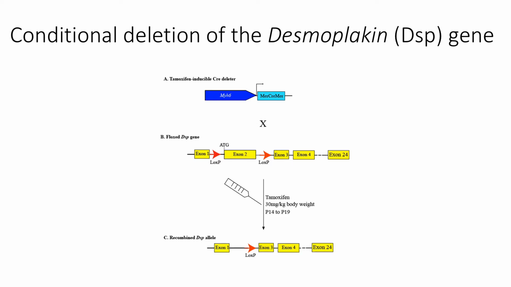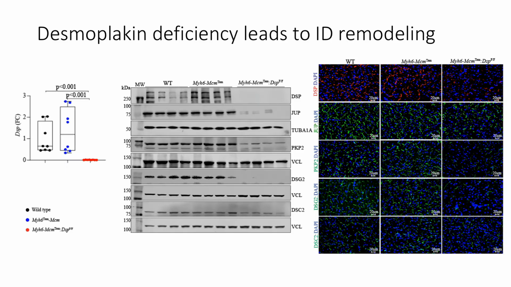We used cardiac myocyte-specific tamoxifen-inducible MerCreMer mice to conditionally delete the desmoplakin gene in the postnatal cardiac myocytes in mice. Tamoxifen was injected for 5 days starting at 2 weeks of age, and the phenotype was analyzed at 4 weeks of age. Conditional deletion of both copies of the desmoplakin gene resulted in almost complete loss of desmoplakin mRNA and protein. Deletion of desmoplakin led to extensive remodeling of intercalated discs, as evidenced by the changes in expression levels and localization of other desmosome proteins, PKP2, DSG2, DSC2, and JUP.